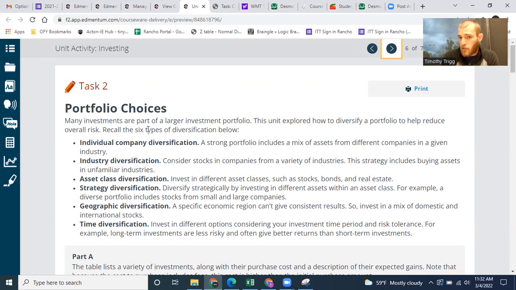Ideally, you want a diversified portfolio, meaning you don't put all your money into one asset. For example, if I just put all my money into Walmart, maybe it'll do great, but maybe if something bad happens to Walmart, like a huge lawsuit that Walmart has to pay, or some really bad news comes out, anything can happen.